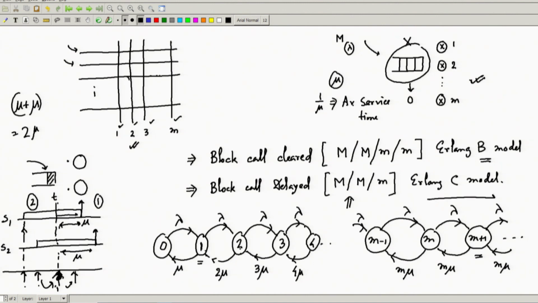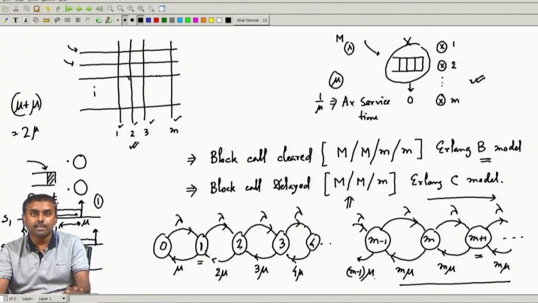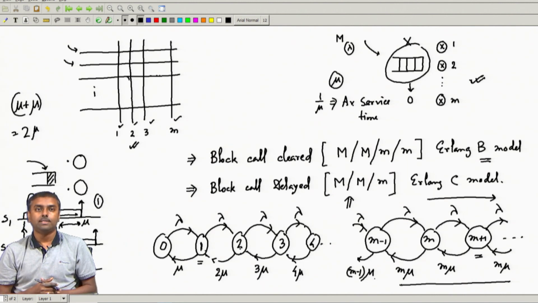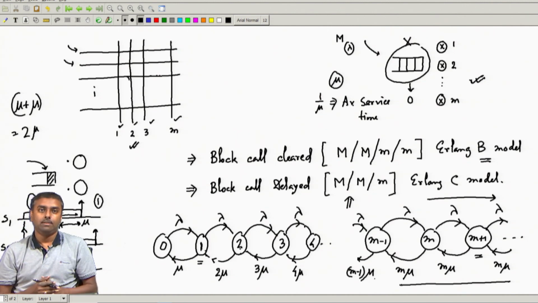In all states from m onwards, all m servers must be occupied. If it is m plus 1, 1 must be in queue and all m servers are occupied; m plus 2, 2 must be in queue and all m servers are occupied. So in all these places the service rate will be m mu. As you can see, with this simple understanding of the queuing, we can construct this whole Markov chain. Now, once I have constructed this Markov chain, I just have to write down all the governing equations and then solve them recursively. Whenever I solve, I get whatever things I want to characterize.